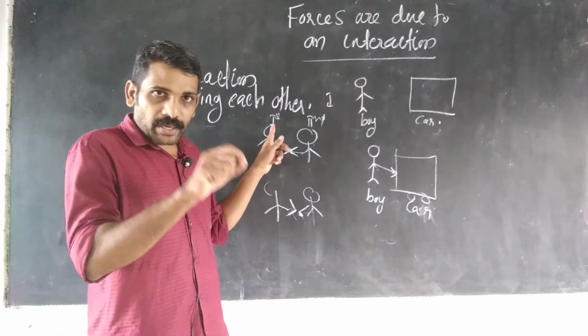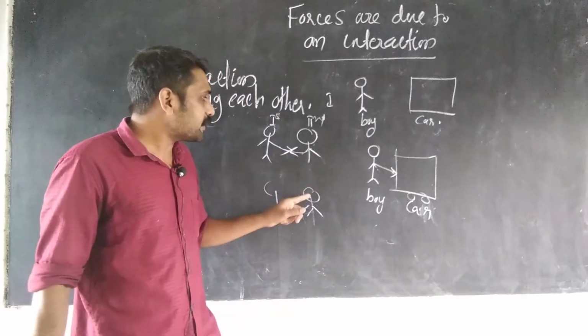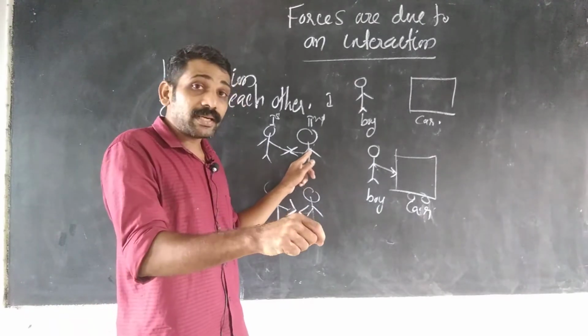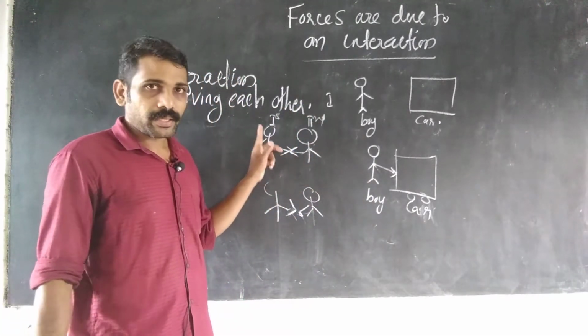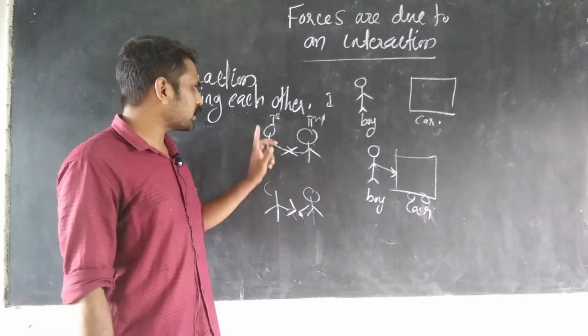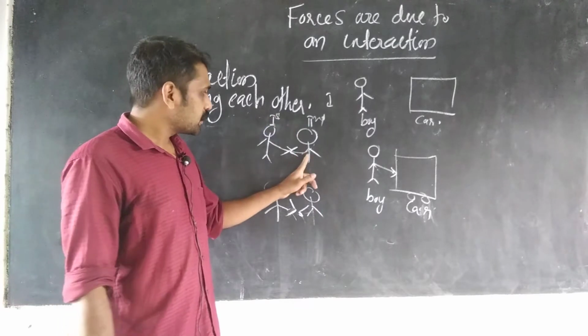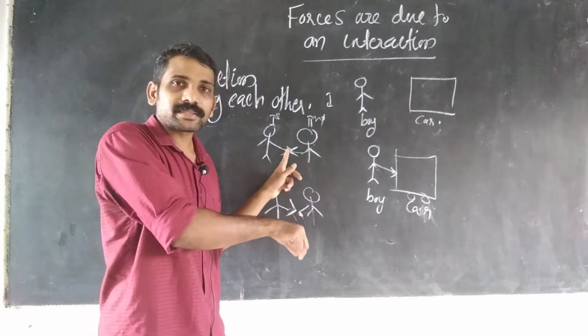One girl is pushing another girl, so at that time the other girl will also push the first girl.